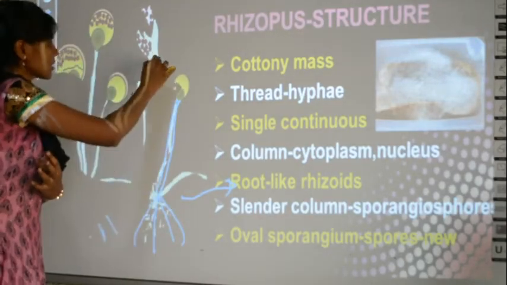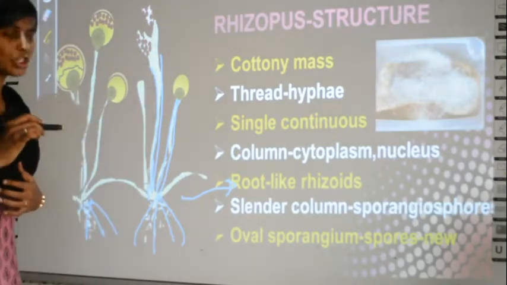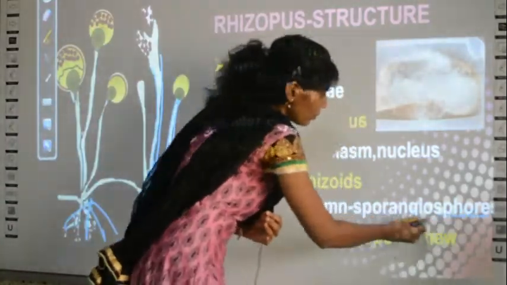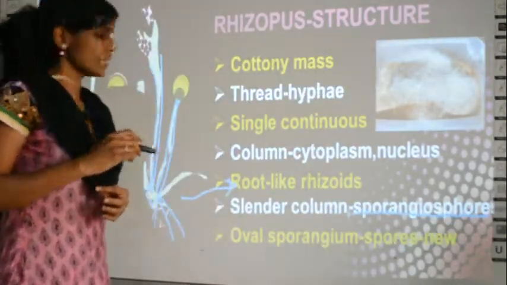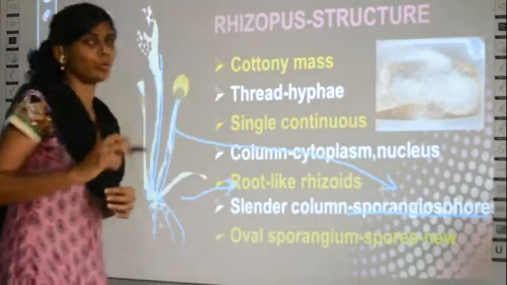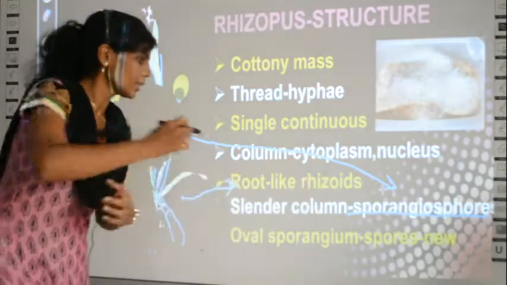These tube-like structures or columns are called by the term sporangiophore. It is not sporangiospore, it is sporangiophore. These column-like structures are called sporangiophores. Okay, so root-like structures are called rhizoids.